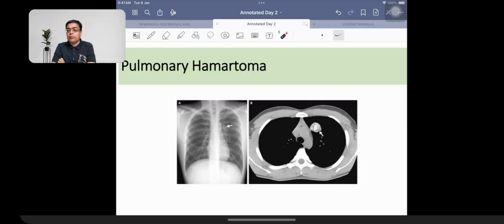Then we got a question in the exam on the different types of markers, the special markers that we are having for adenocarcinoma as well as small cell cancer. Then we got a question on asbestosis, which was asking you about the shish kebab appearance, as well as a question asking you about the presence of the tumors caused because of asbestos. Then we got a question on anthracosis associated with the black exogenous pigment.